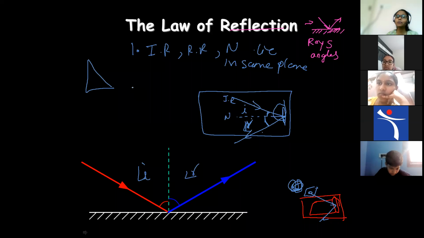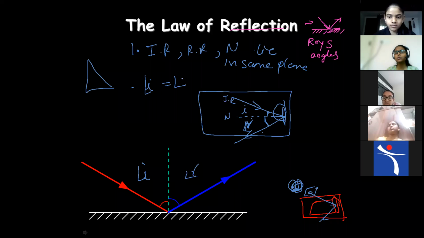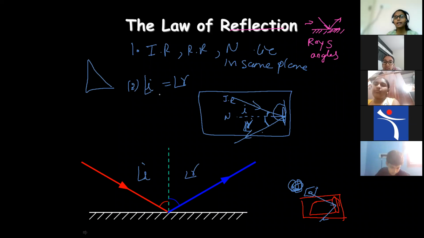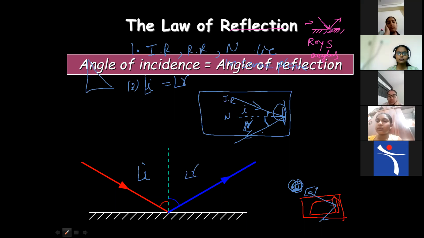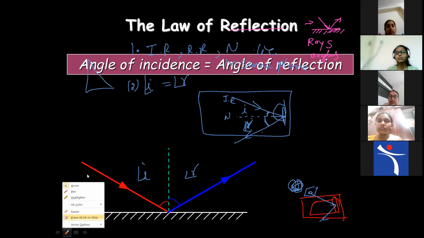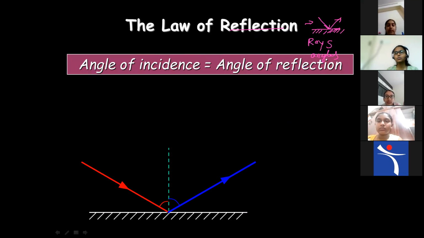And the second thing you're going to observe: the angle of incidence is equal to the angle of reflection. Clear, children? Is it clear? Two laws of reflection, how are you going to prove? So the angle of incidence is equal to the angle of reflection.